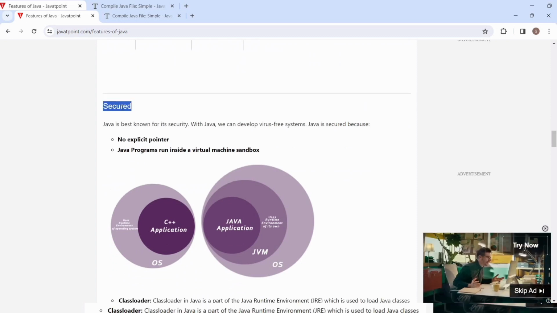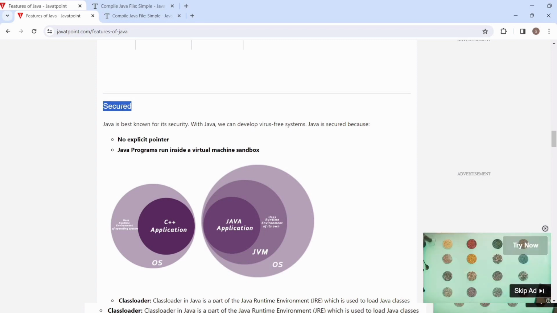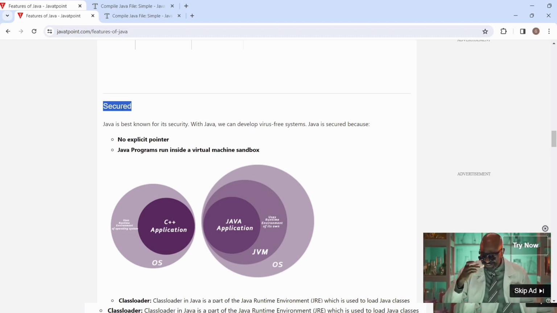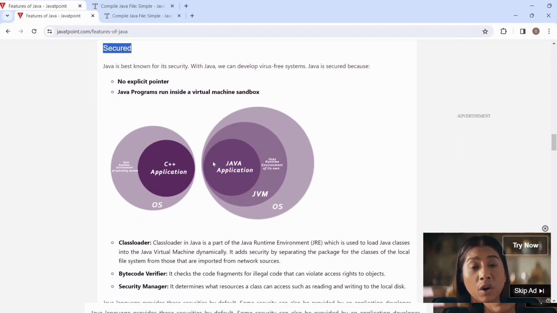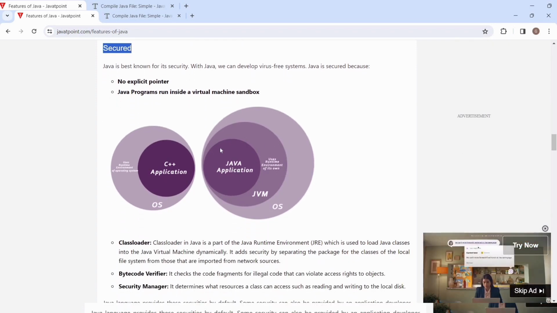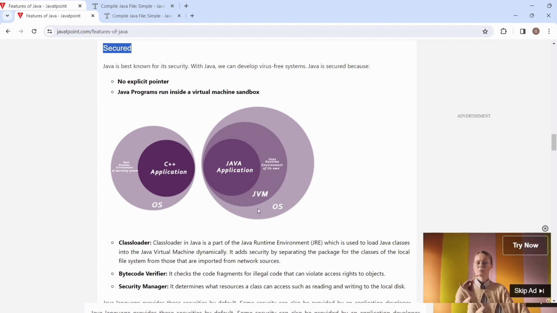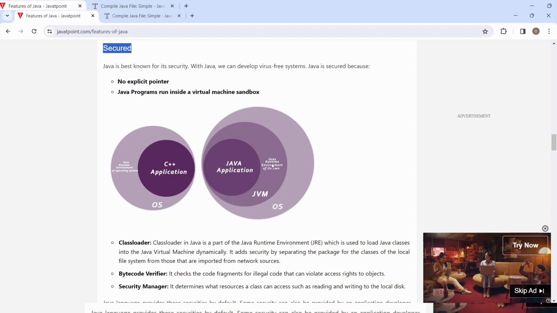Why is it secure? Because there is no explicit pointer. Java programs run inside a virtual machine. So this is our Java application and this is our JVM, and this is our operating system, the OS, where our application will run. So it has its own JVM.